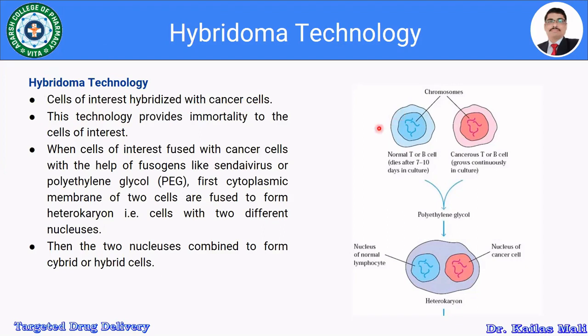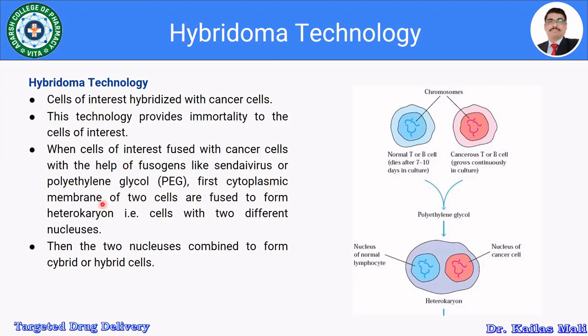This technology provides immortality to the cells of interest. When cells of interest are fused with the cancerous cell with the help of a fusogen like Sendai virus or polyethylene glycol, generally we use polyethylene glycol.